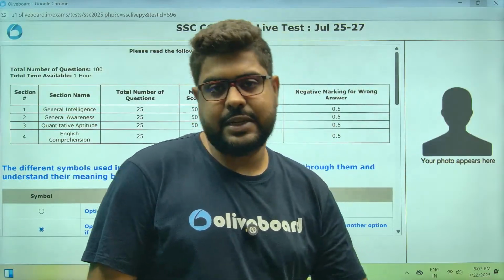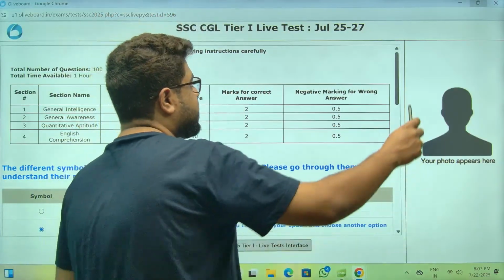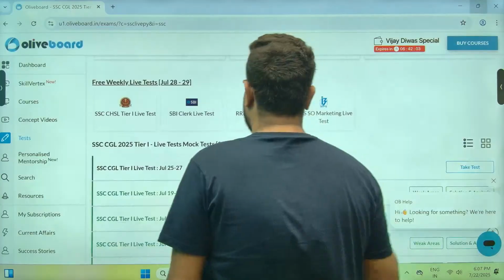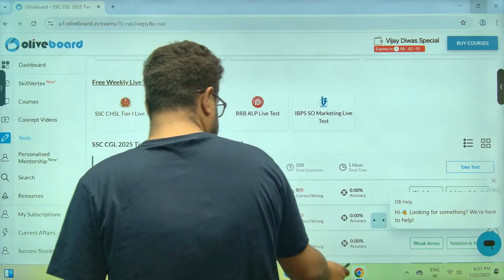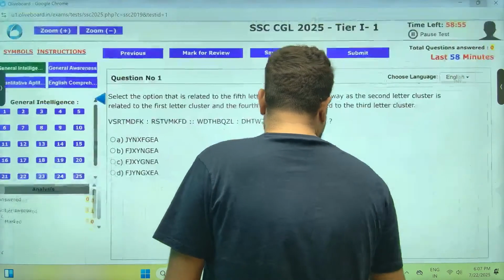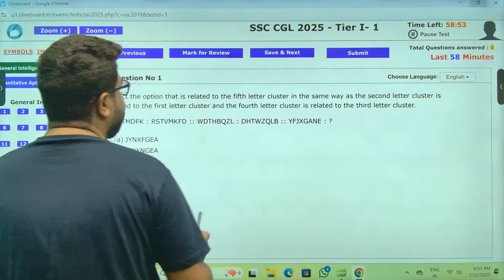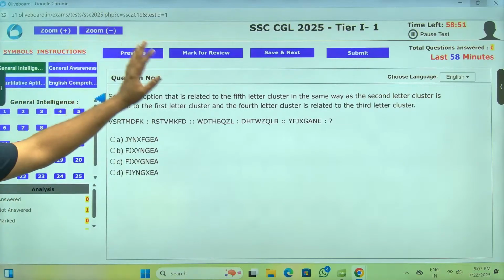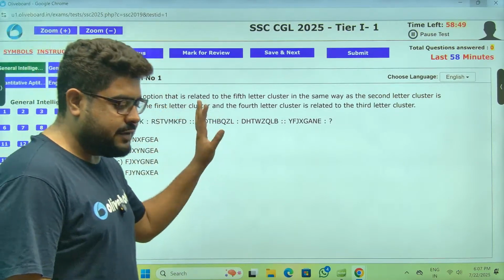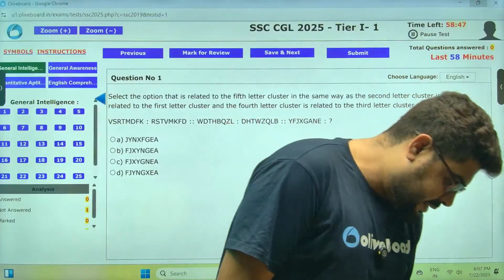Before we start with today's live mock, just a quick update for everyone. All our tier 1 live mocks, you can see this is the new interface. It is available with the new interface.